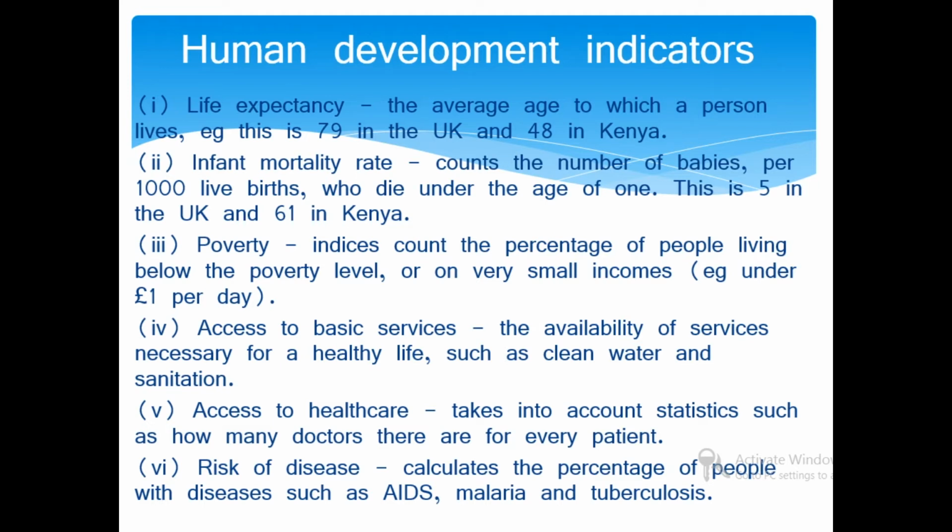Access to basic services is the availability of the services necessary for a healthy life, such as clean water and sanitation. Access to healthcare takes into account statistics such as how many doctors there are for every patient. Risk of disease calculates the percentage of people with diseases such as AIDS, malaria, tuberculosis, and others.